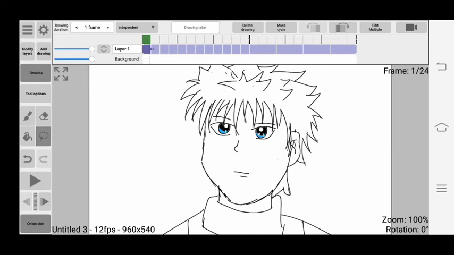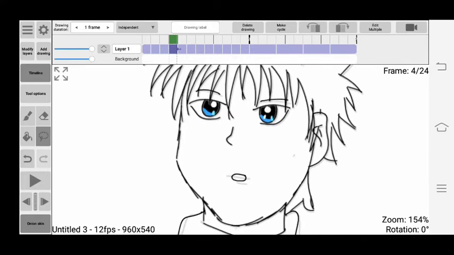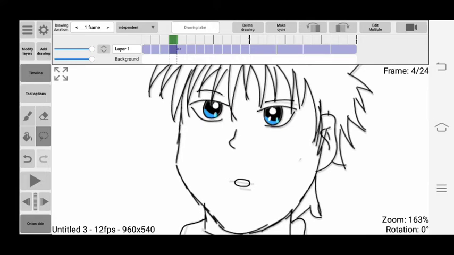So the next scene we are going to make is to make this character laugh. Let us see how it is done. First we have to draw a character looking straight into the camera. It will be like this for 3 or 4 frames. Then in the next frame you can see his expression is changing a little bit. His eyebrows are going upwards and his mouth is opening.